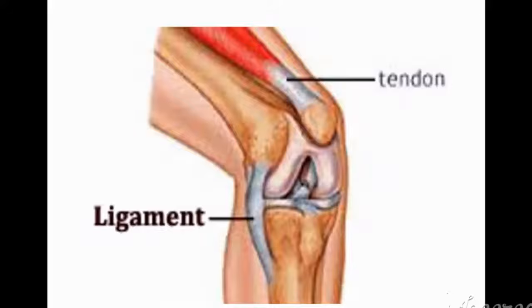To the bone, guys, you can see this brown color thing is there, no? Wherever this brown color thing is there, that is actually bone. See, this is one bone and down there is another bone. So two bones are connected with this particular joint. This joint we will call ligament. Can you differentiate? The upper brown portion is one bone, the bottom brown portion is another bone. See, both are connected with ligament, guys. So ligament is the connection between bone and bone.